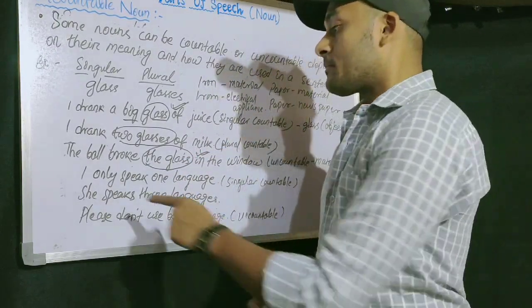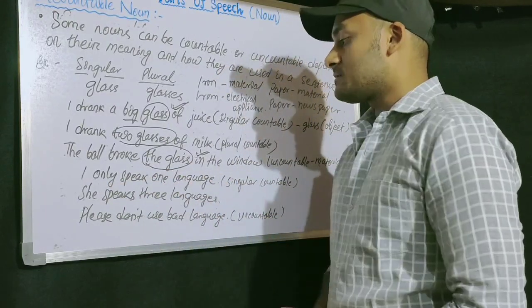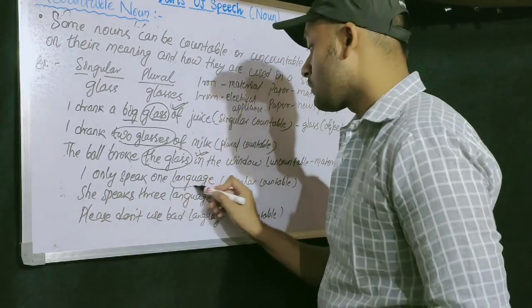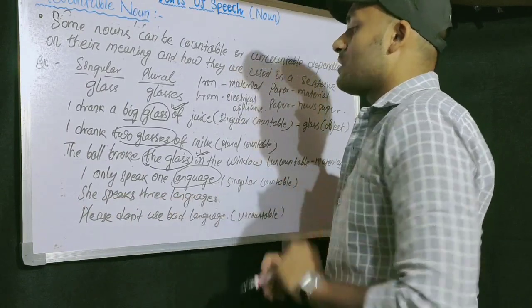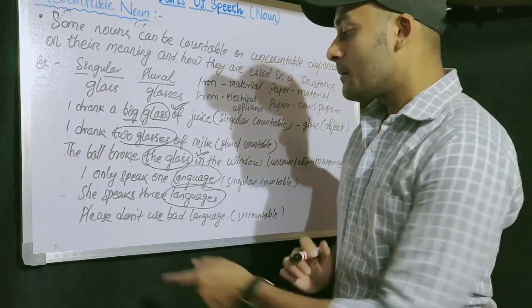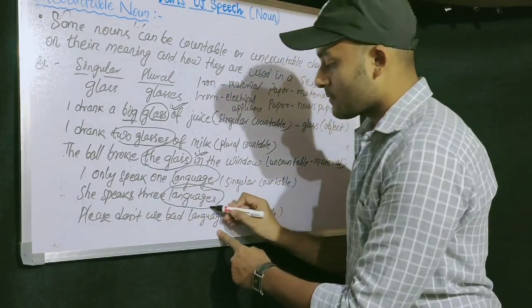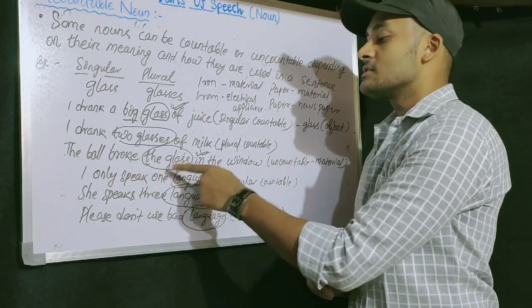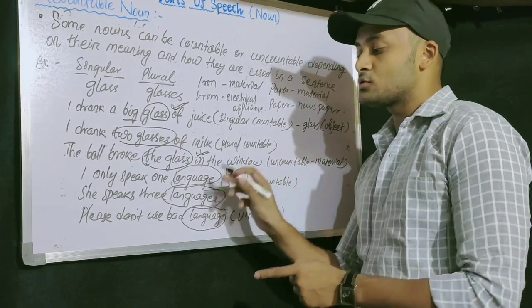Okay, then come to another example. I only speak one language. It is singular countable, language. She speaks three languages, plural countable. Please don't use bad language. Bad language. Here in the first sentence, I only speak one language, it is used as a countable noun.